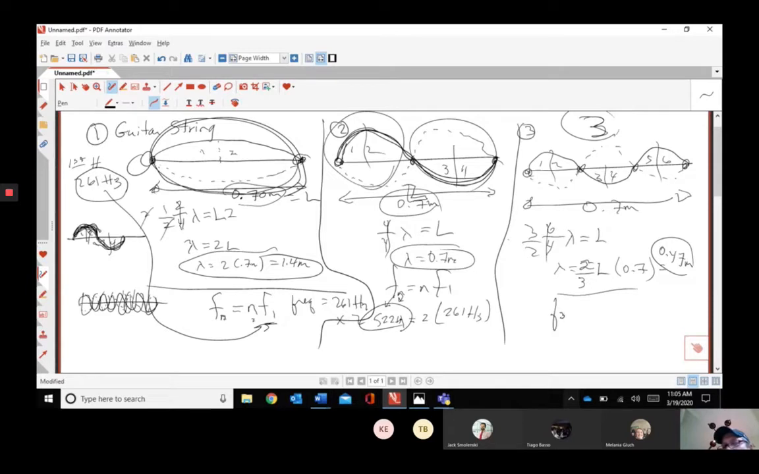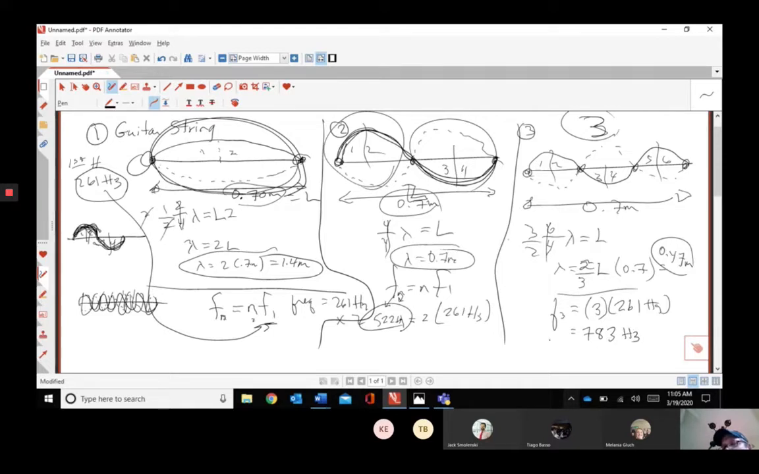So frequency on the third harmonic equals n f1. So that would be, we're on our third harmonic. Simply times what? The fundamental though, right? Don't go by the second one, 261 hertz. So what is 261 times 3? You should have 783 hertz, if you're pushing your buttons.